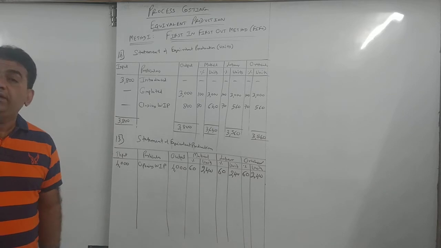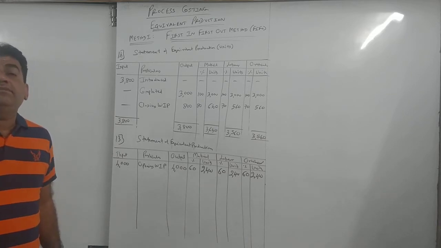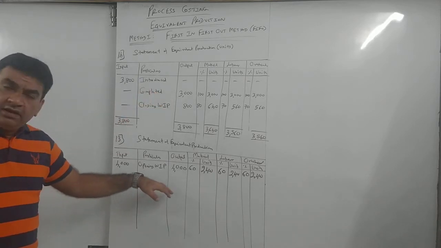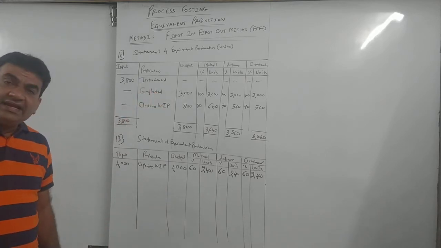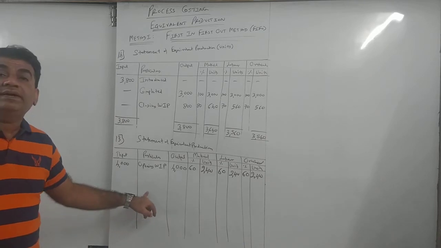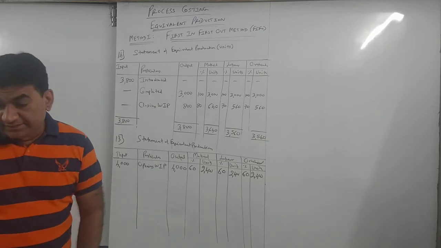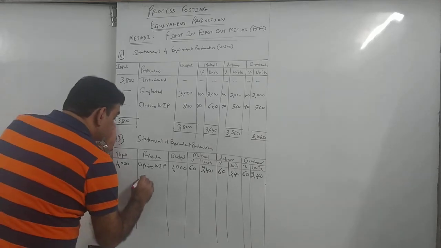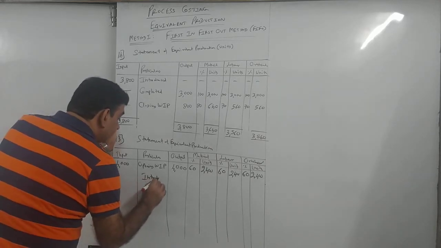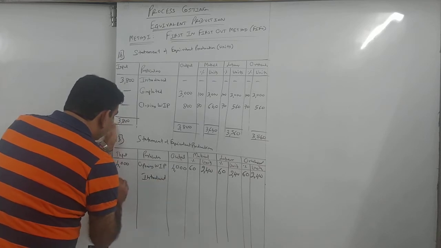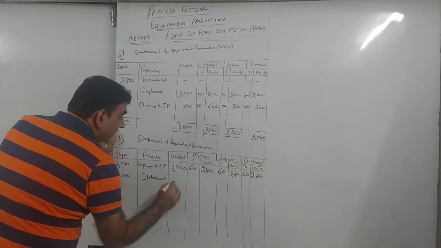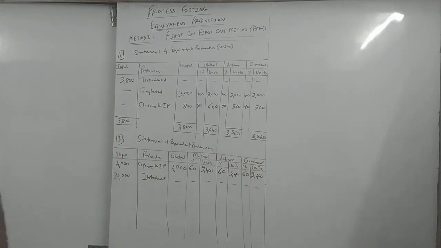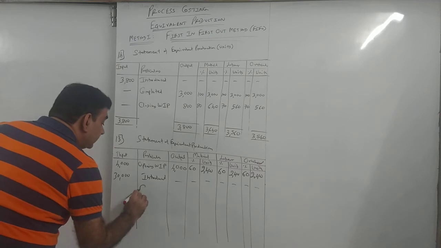This was an important point. Another point will come in completed production. Opening WIP was not there in the previous sum. Don't worry, I'm doing 2 more sums, so revision will happen, and going forward in every sum you have to prepare this statement. Now let's see. Units put in process, that is introduced. As I told you, introduced comes only in the column of input. So on the right side nothing will come. Next, units completed.